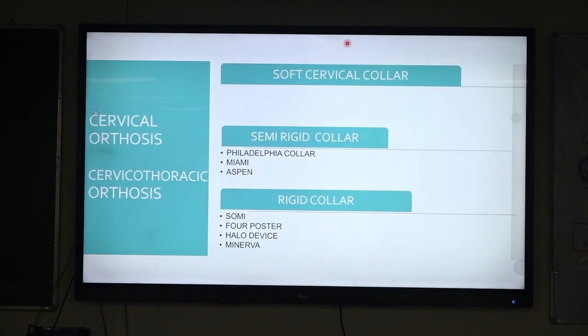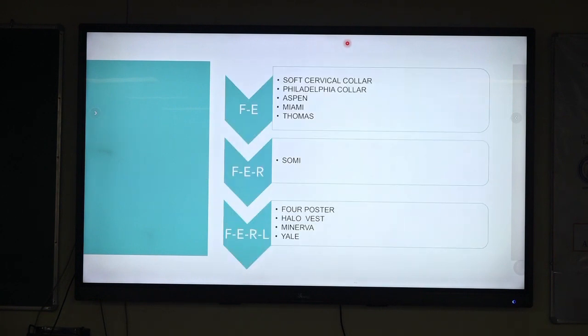So coming to the cervical orthosis and cervicothoracic orthosis, as I said, there is the soft cervical collar. Then you have semi-rigid collars like the one we usually use, the Philadelphia collar. Then there is the Miami J collar, Aspen. And then the rigid ones are the SOMI, 4 poster, Halo and Minerva. Depending upon which movement is restricted, for flexion extension restriction, you have soft cervical collars, Philadelphia collars, Miami, Thomas. If it is flexion extension and rotation, that is SOMI. If it is flexion extension, rotation and lateral bending, you have 4 poster, Halo West, Minerva and Yale.